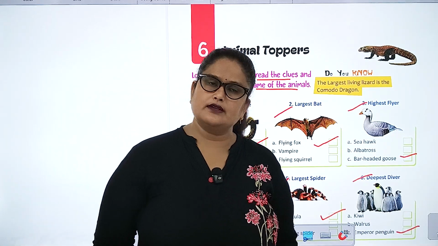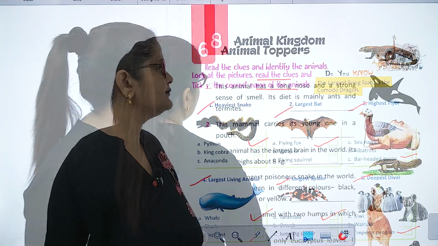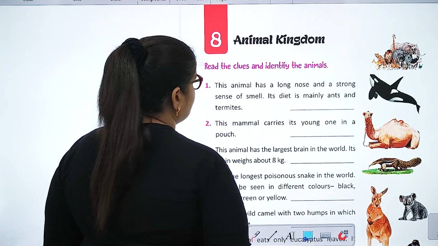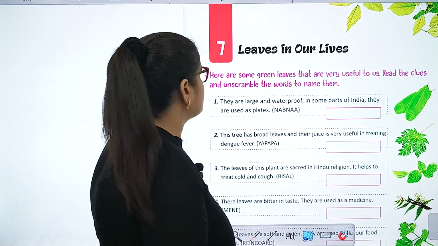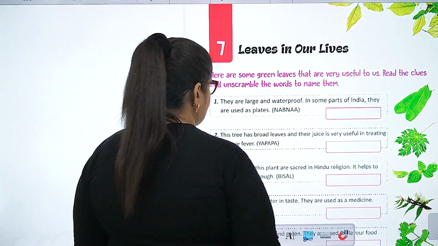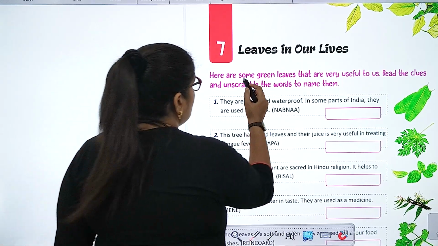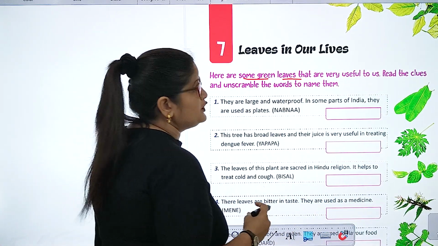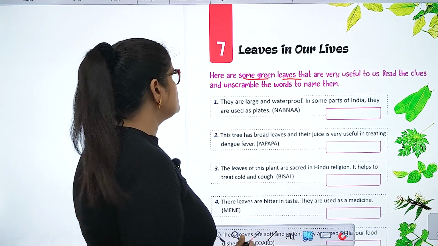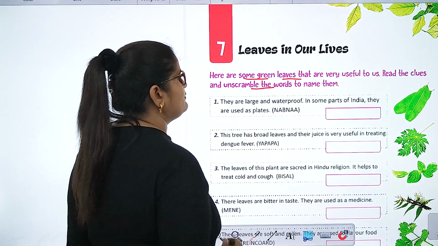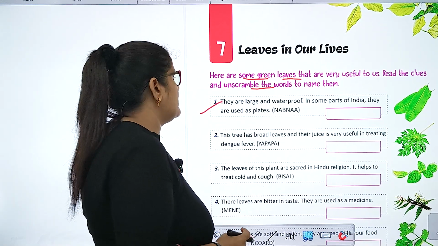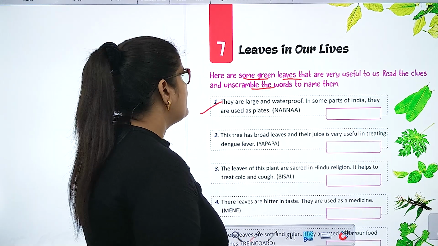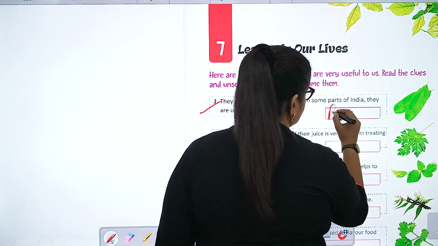Now let's begin the next chapter, chapter number 7. Leaves in our lives. Here are some green leaves that are very useful to us. Read the clues and unscramble the words to name them. They are large and waterproof. In some parts of India, they are used as plates. Banana.